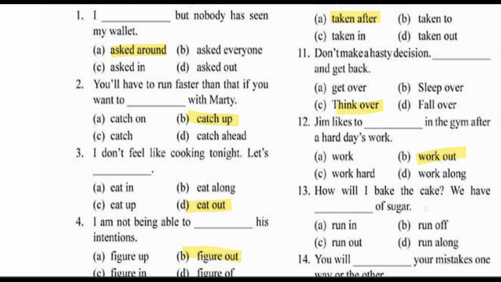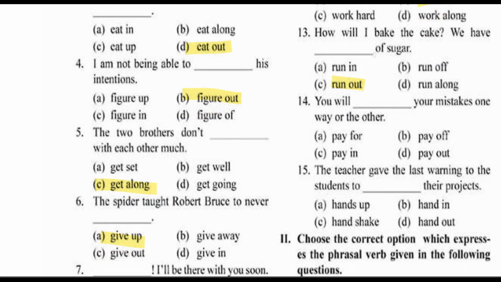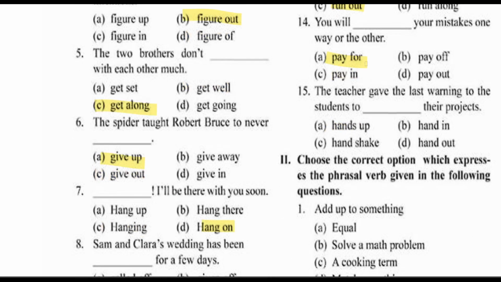How will I bake the cake? We have dash of sugar. So how will I bake the cake? We have run out of sugar. You will dash your mistakes one way or the other. So you will have to pay for your mistakes. The teacher gave the last warning to the students to dash their projects. So teacher gave the last warning to the students to hand in their projects, to submit their projects. Okay. So this was one.